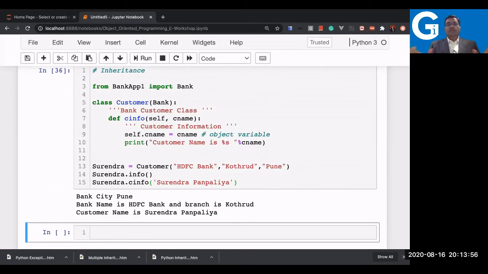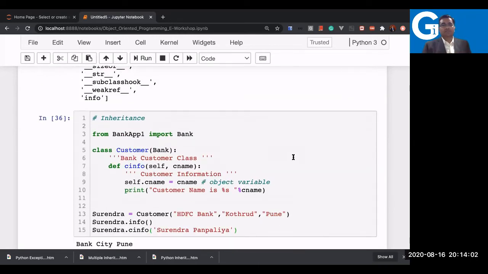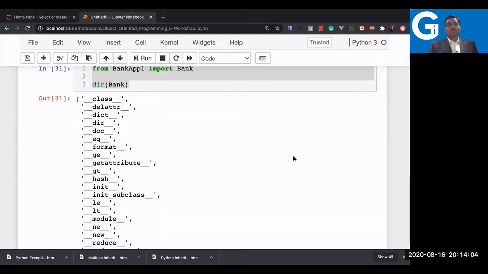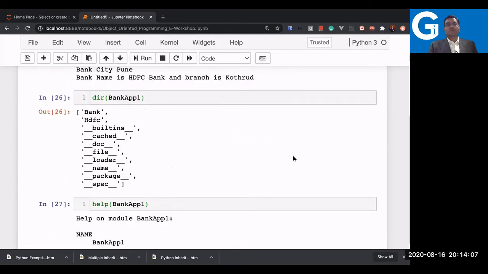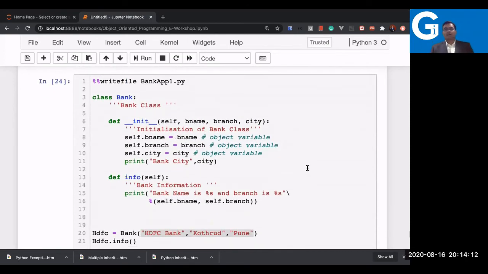I hope it is clear to you what we have taken right now. Let me repeat this so that you understand each and every step once again. The first step is to define your class, that is class, and the class name. I just wrote bank here. Then in the second step, I wrote certain documentation. In case I want to write about the class, I can write in triple quotes. That is again not mandatory, but recommended. Why? Because you should know what class you're writing and what the purpose of the class is. So everything you should write in the form of documentation. And you can see the documentation also.